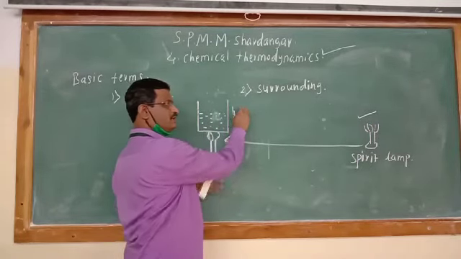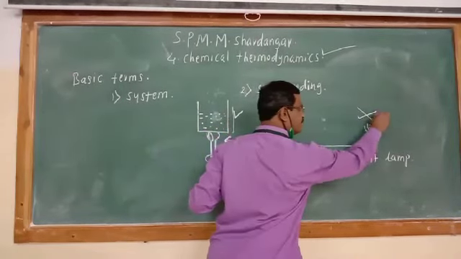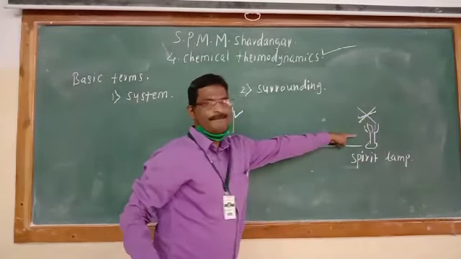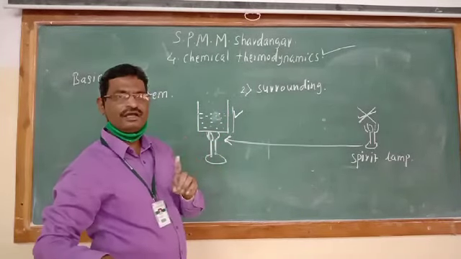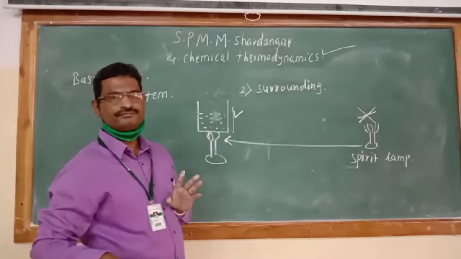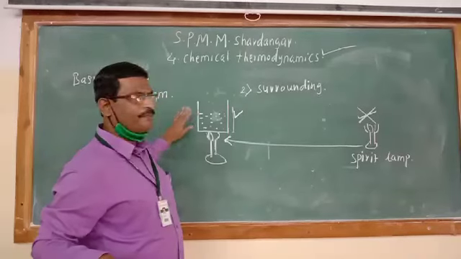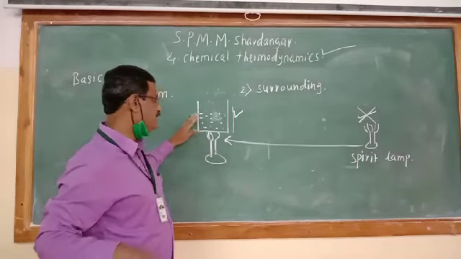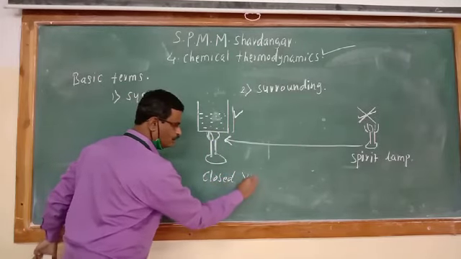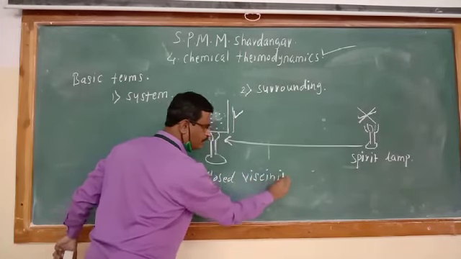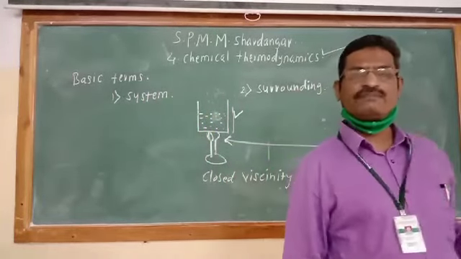This is the position which will affect the system, but this is a position that is not affecting the system. Therefore, surrounding in a more correct, more appropriate manner, is the part of universe which is in the close vicinity, the immediate neighborhood of the system.